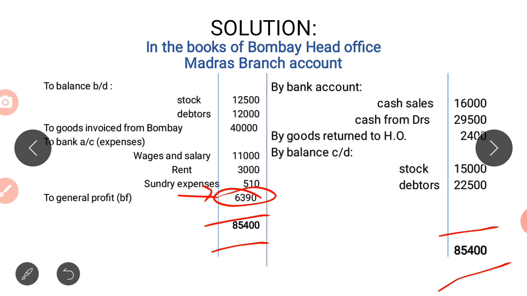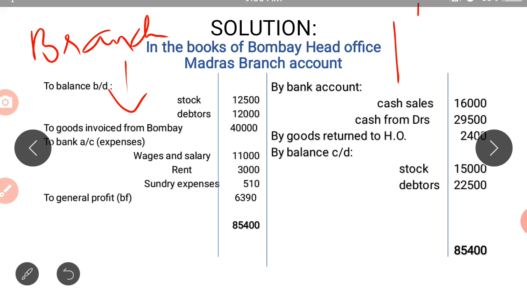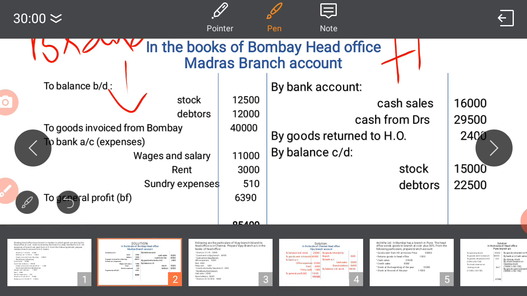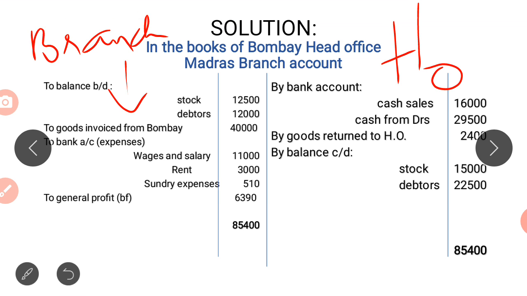So you can easily score if you know where you have to record the transactions. Just understand that whatever is received by the branch is recorded on the debit, and whatever is received by the head office has to be recorded on the credit side.